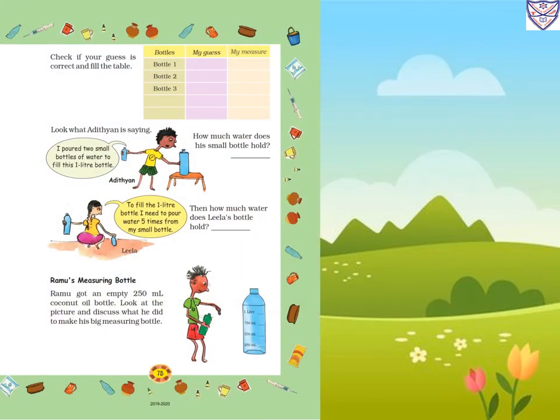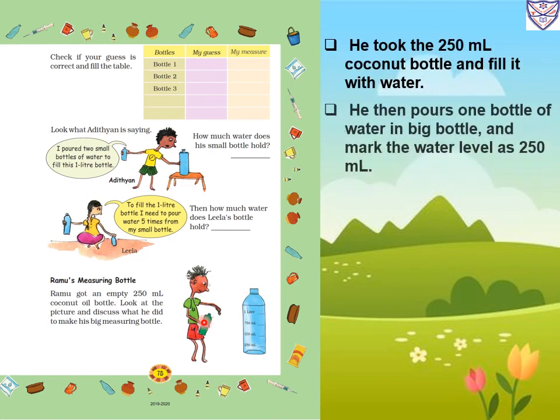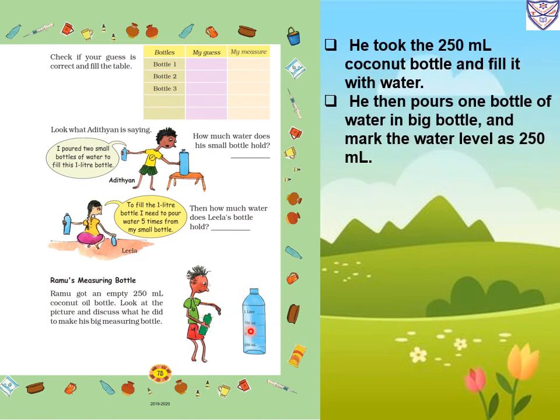Now page number 75. Ramu's measuring bottle. Ramu got an empty 250 milliliter coconut oil bottle. Look at the picture and discuss what he did to make the big measuring bottle. So this is the 1 liter bottle and he got an empty 250 milliliter coconut oil bottle. We have to write how we will fill the 1 liter bottle with the help of the 250 milliliter coconut oil bottle. So he took the 250 milliliter coconut bottle and filled it with water.